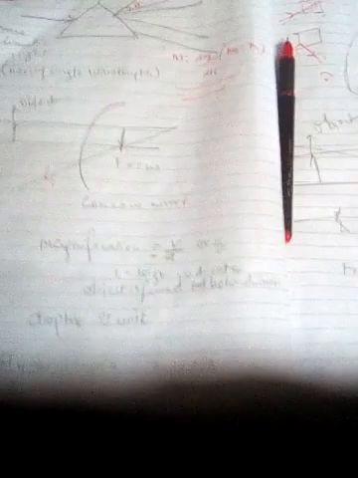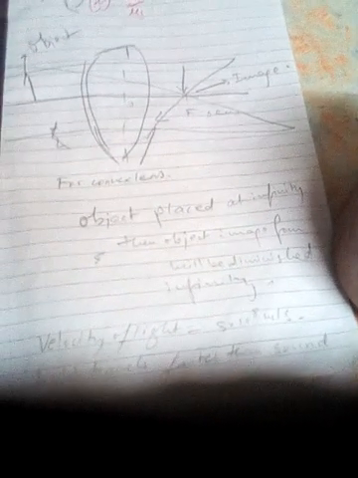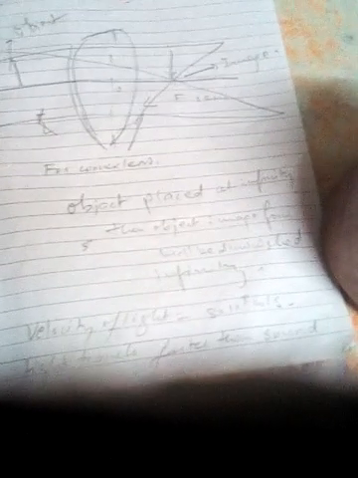The unit of power of a lens is the diopter, for example when we are checking our eyesight and wearing spectacles in the optician shop, it is measured in diopters. The velocity of light is 3 into 10 raised to 8 meters per second. Light travels faster than sound. When thundering occurs during the rainy season, first we see the light, then we hear the sound. Why? Because light travels faster than sound.